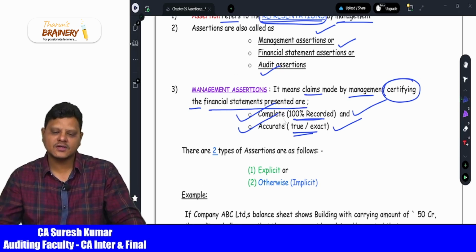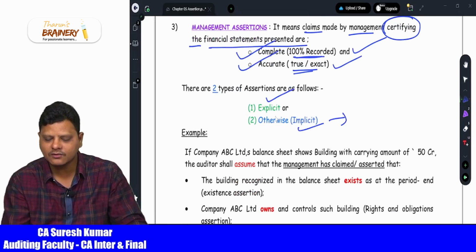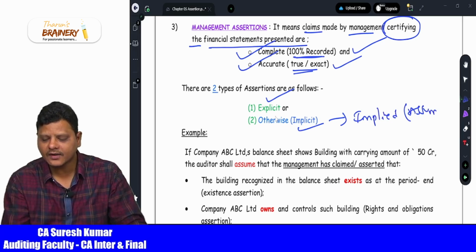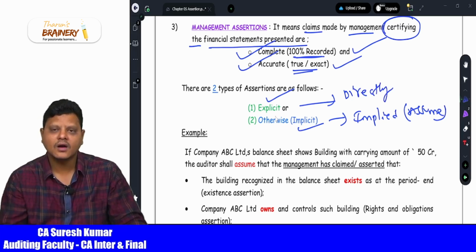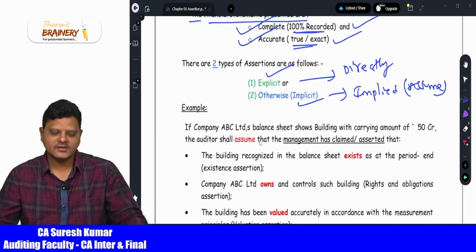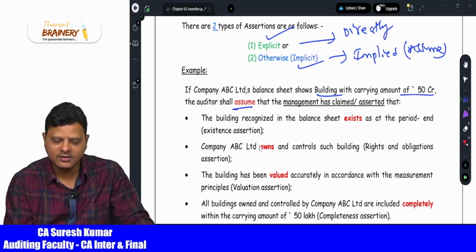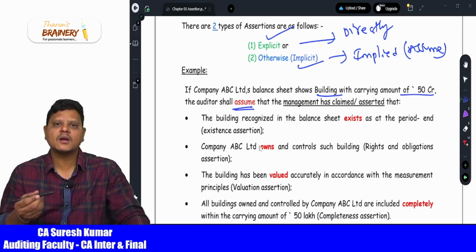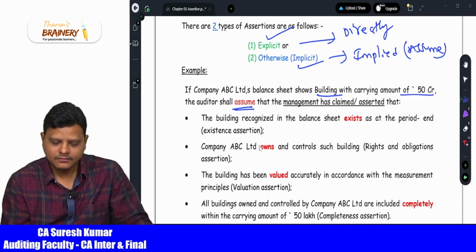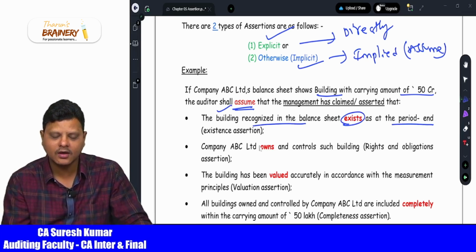Now there are two types of assertions, direct and indirect. We call them explicit and implicit. Implicit means implied. What is the meaning of implied? The auditor should assume and verify. What is explicit? Directly given on the face of the balance sheet or profit and loss statement. For example, if ABC Limited Company's balance sheet shows a building with a carrying value of 50 crore rupees, the auditor shall assume some points. The auditor should assume that the land and building belongs to the particular company. Now the building recognized in the balance sheet exists as at the period end, that is called the existence assertion.